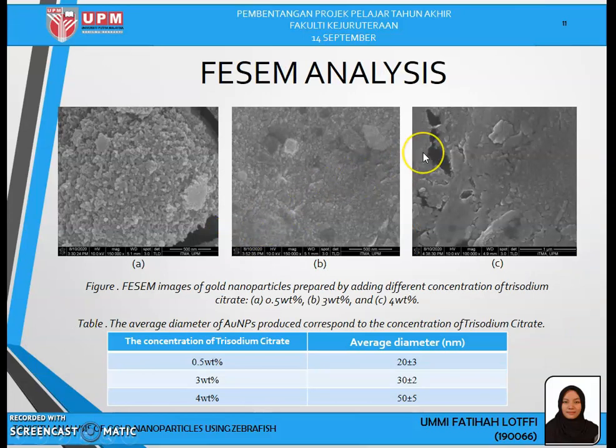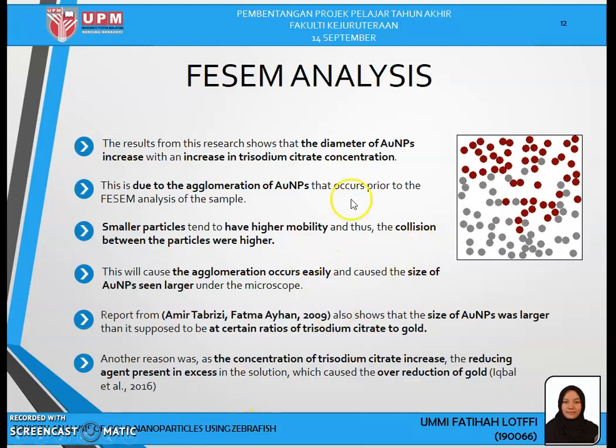Moving on to the PSEM analysis, this is the result obtained from the PSEM analysis. In this table, we can conclude that the average diameter of gold nanoparticles obtained at 0.5 weight percent was approximately 20 nanometer, and 30 nanometer for 3 weight percent and 15 nanometer for 4 weight percent.